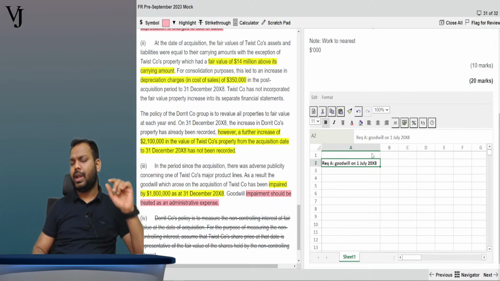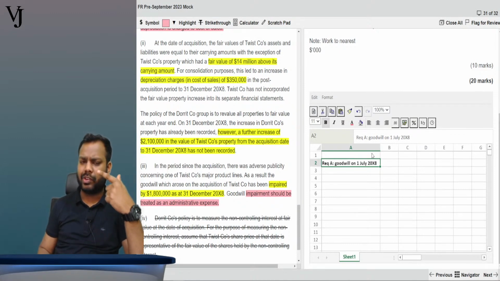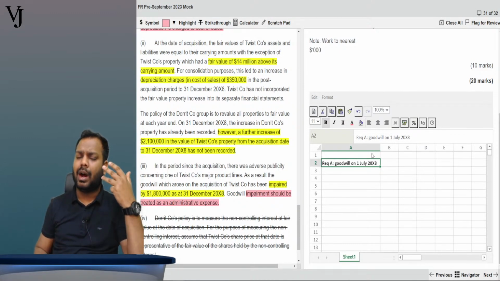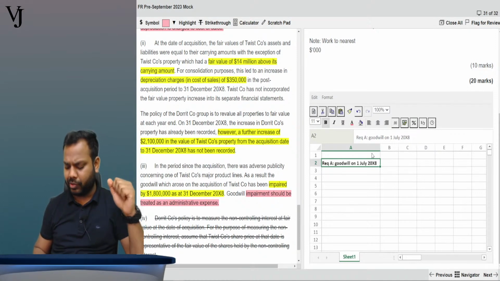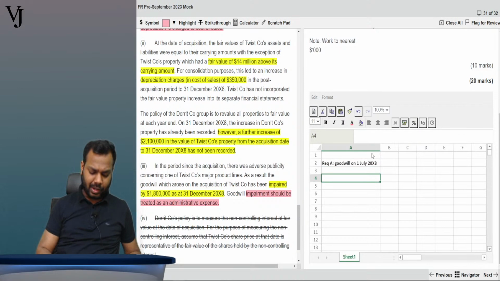But to calculate the goodwill, we need three things: investment, we need NCI, we need fair value of the net assets on the date of acquisition. So let's write here investment. What is the value of investments? Then we write here the fair value of NCI on date of acquisition.